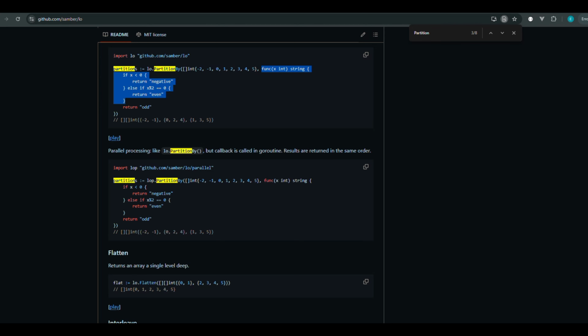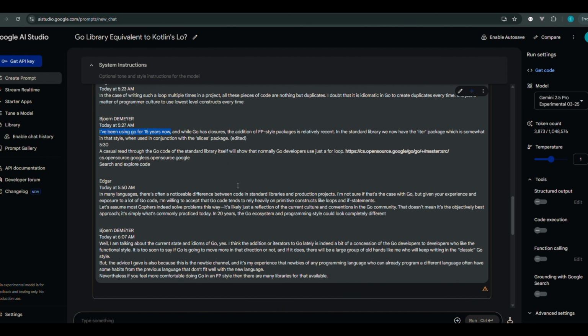Because I had a conversation with a Gopher who has like 15 years of experience, and also I searched for Golang code throughout the internet, and I see that people use the primitives like if, while, for loops. Well, there is probably no while in Golang, but for loops, they use the most primitive